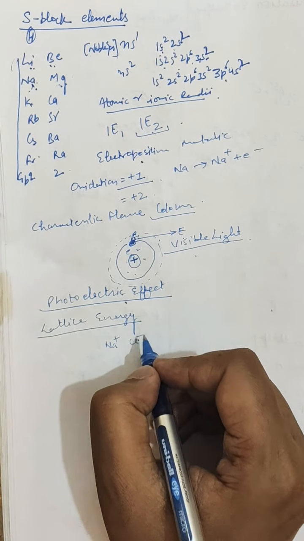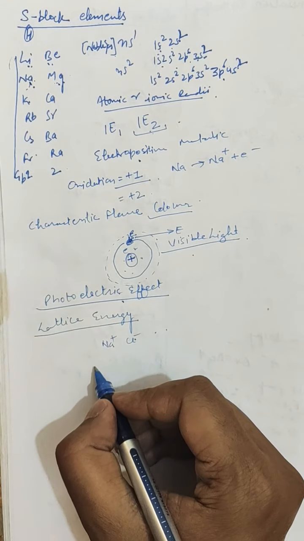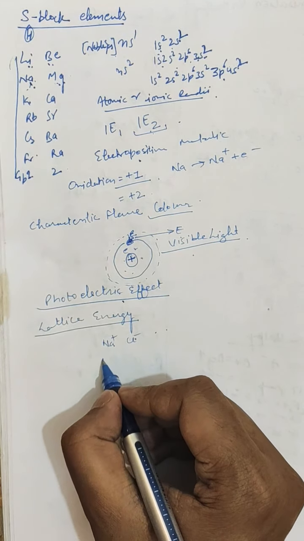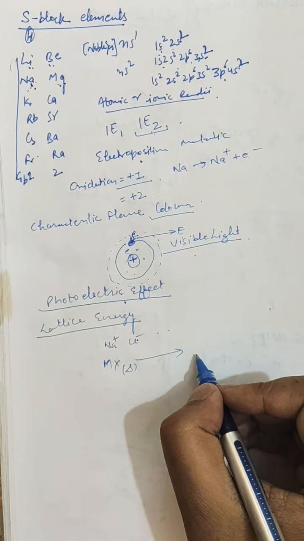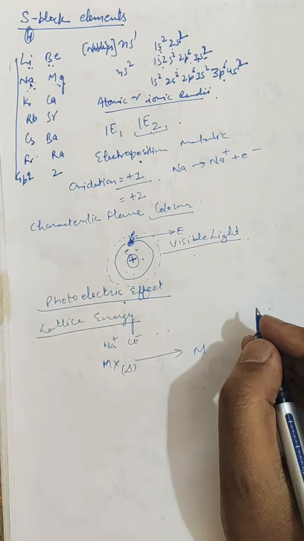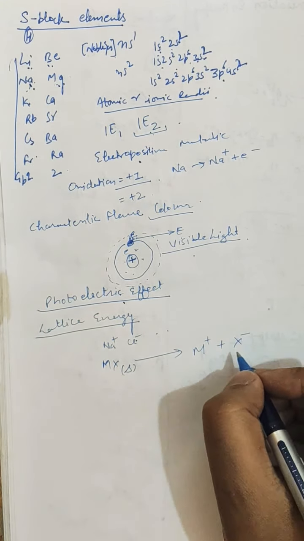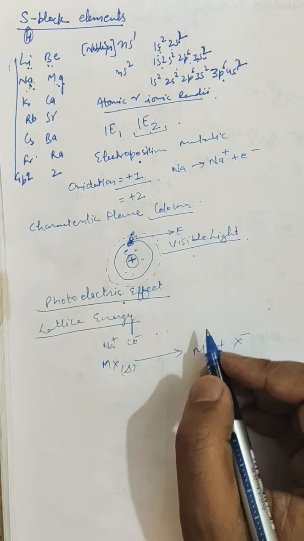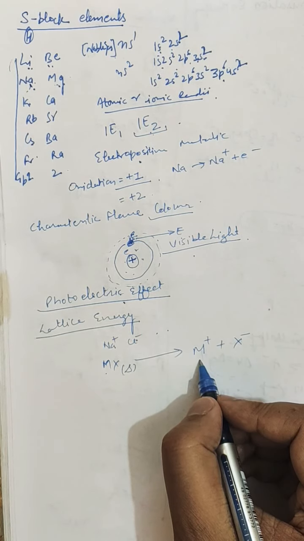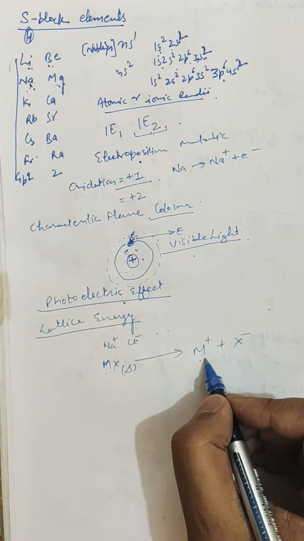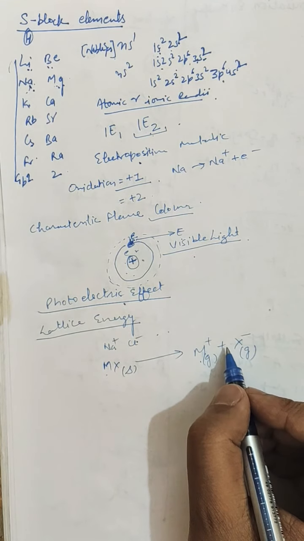The lattice energy is defined as the amount of energy required to break 1 mole of a crystal into its free ions. Earlier I said the opposite of this, that is, when a lattice or crystal is formed from its constituent ions, 1 mole of crystal is formed. So here the cation and anion are formed, M+ and X-.